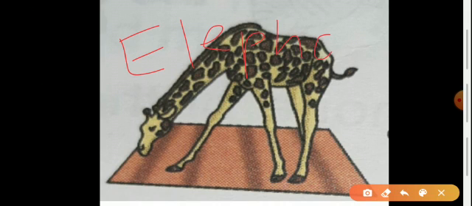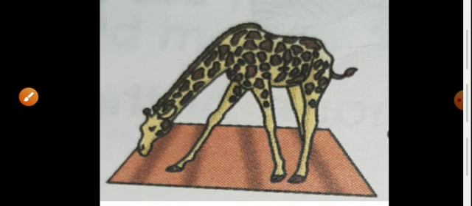Here the elephant planted all the seeds, yes or no? But in front of giraffe, rabbit said he planted the seeds. So now it's your turn. Now you have to do the hoeing.